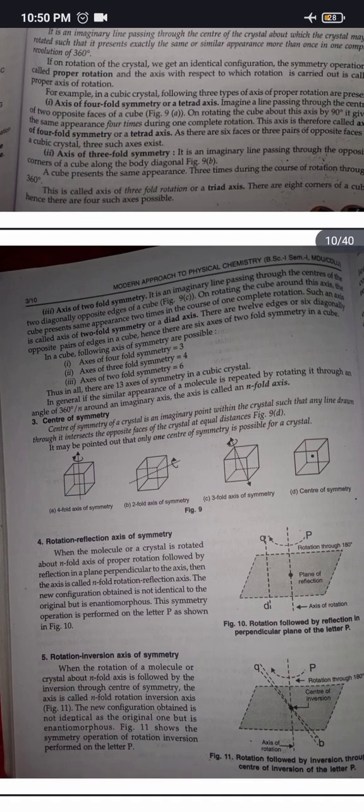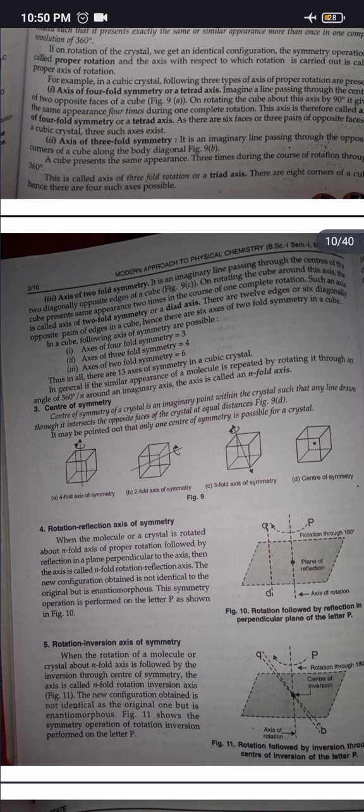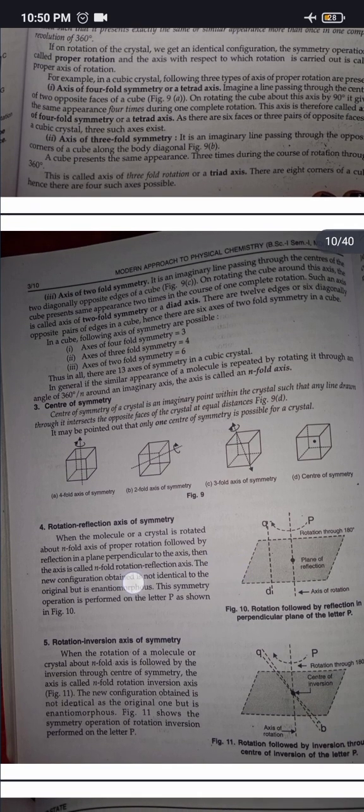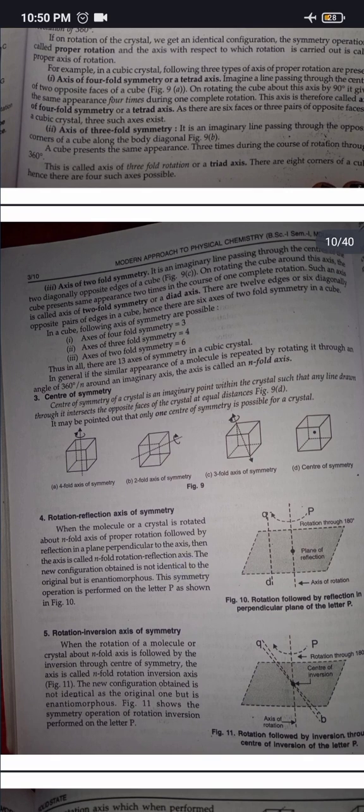Rotation reflection axis of symmetry. When the molecule or a crystal is rotated about an n-fold axis, a proper rotation, followed by reflection in a plane perpendicular to the axis, then the axis is called an n-fold rotation reflection axis. The new configuration obtained is not identical to the original but is enantiomorphous. The symmetry operation is performed on the letter P.